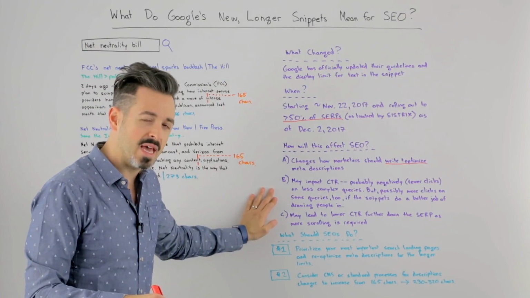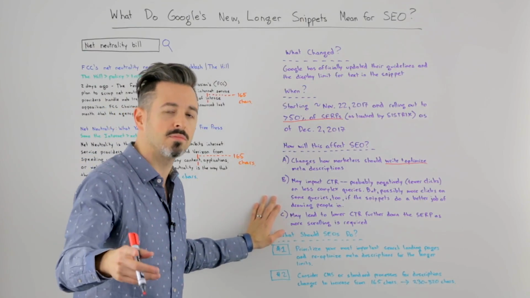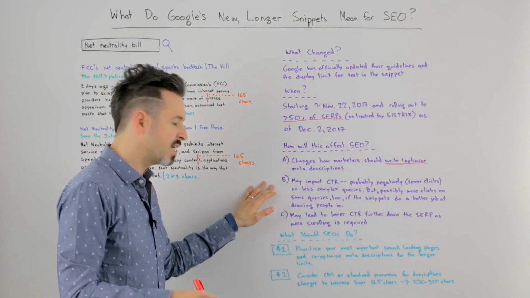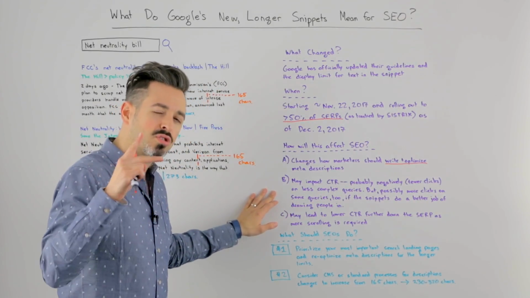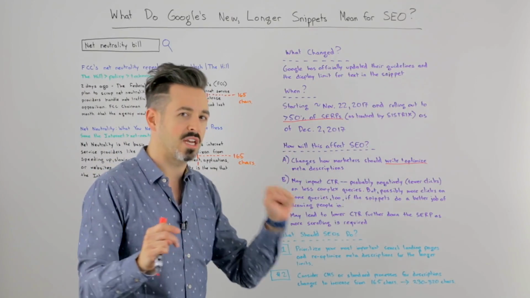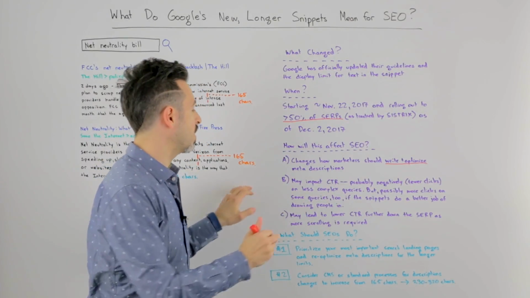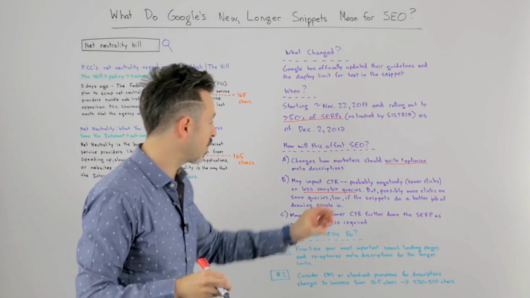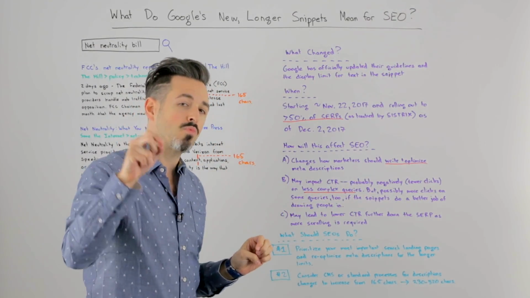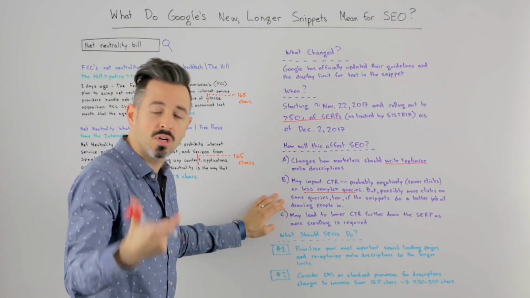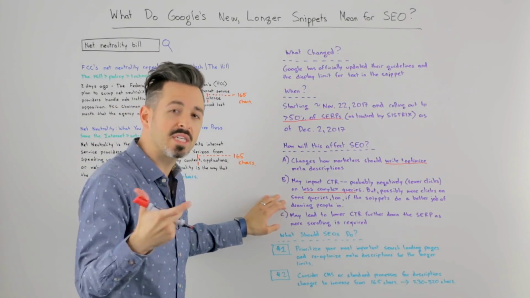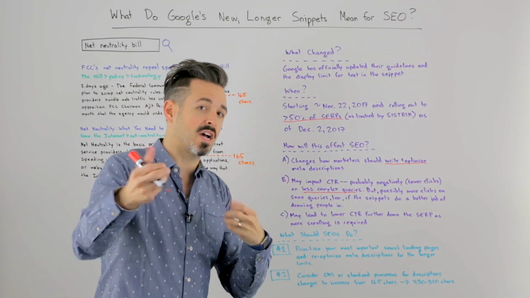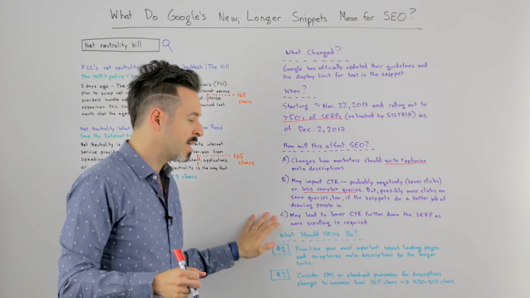Second, this may impact click-through rate. We'll be looking at jump shot data over the next few months and year ahead. We think that there's two likely ways it could go. Probably negatively, meaning fewer clicks on less complex queries, right? But conversely, it's possible it will get more clicks on some more complex queries because people are more enticed by the longer description. And fingers crossed, that's kind of what you want to do as a marketer.